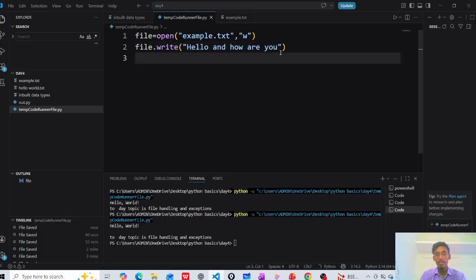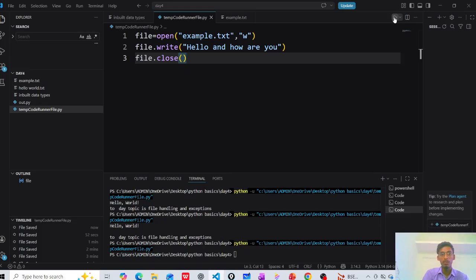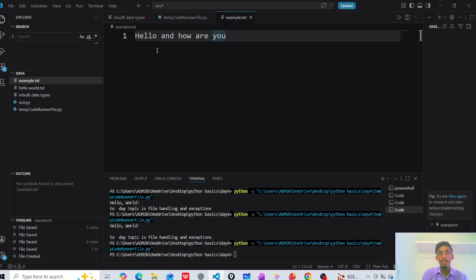After writing the data, you can use file.close. That file will be closed here. File write hello world means I have written that in the file, and it will show in that file. Let's run this. This is written in that file, so go to this file. See here, whatever I write in the code will appear here: Hello and how are you?